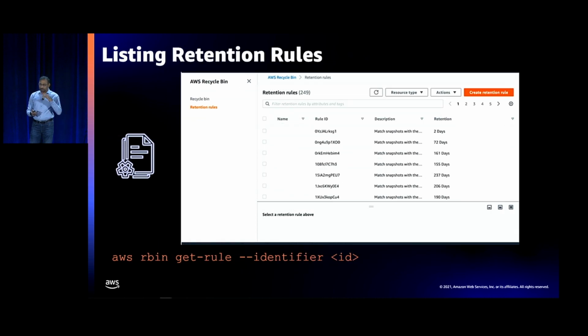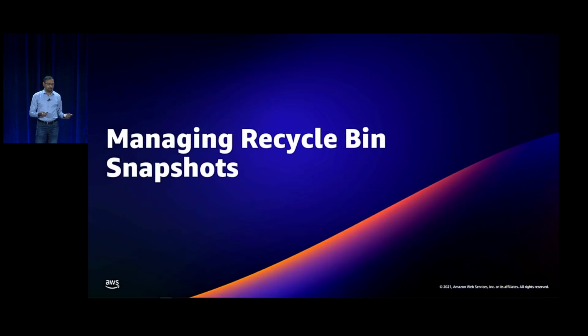Once you've created the rules, it's easy enough to list all the rules in the console and see them. You can also use CLI calls. You have list rules. Also, you have a get rule if you want to dive deeper into the rules that you've created. Now that you have the rules, how do you manage the snapshots in recycle bin?